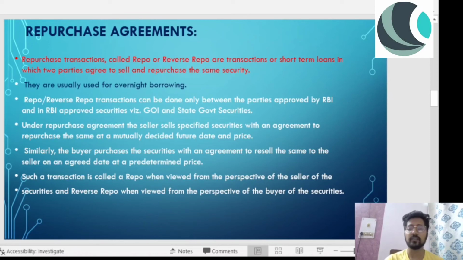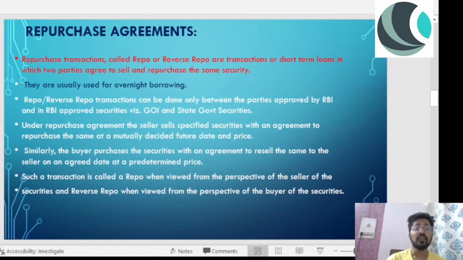I will give the securities with a promise that in future I will repay the amount and you will give me the securities back at a predetermined rate, at a predetermined price, at a predetermined date. So we'll discuss at what date you will give me my securities back and I will pay you the amount, right? So that is called a repo transaction, if we are talking from the seller's point of view.